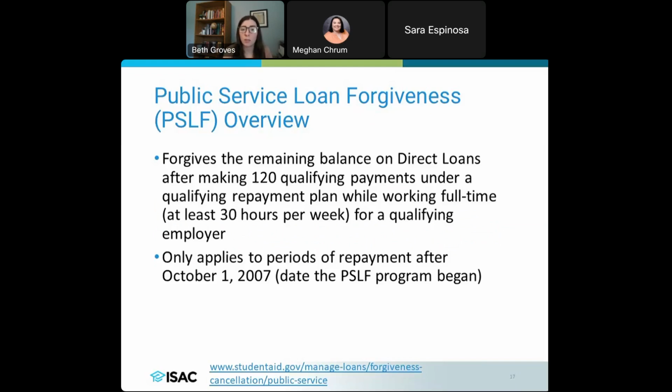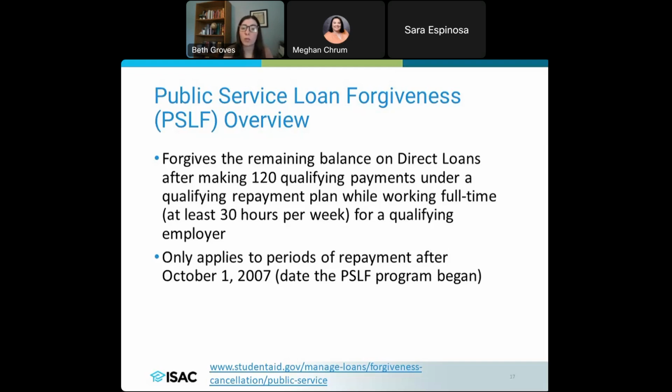For PSLF, if you are somebody that's pursuing public service loan forgiveness, you are well aware of what this is, but if you're not aware of what PSLF is, this is essentially for borrowers who are working in public service, if they are making qualifying payments with a qualifying repayment plan, if they're working full-time, which they have recently changed to mean at least 30 hours per week to give that just standard of time for what a full-time employee looks like, specifically for a qualifying employer. That is going to essentially, once they've made 120 payments, they will get their remaining loan balance forgiven. So 120 payments is 10 years for the PSLF program.